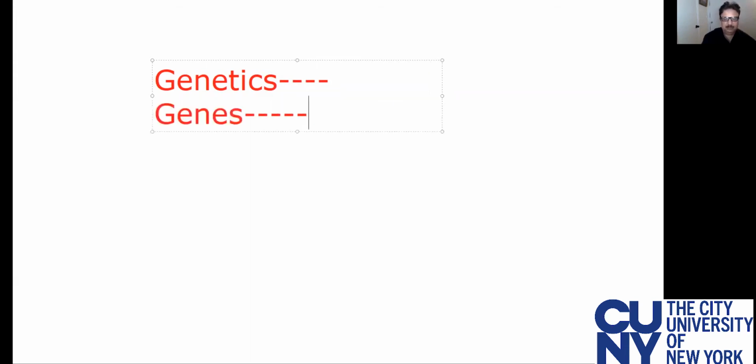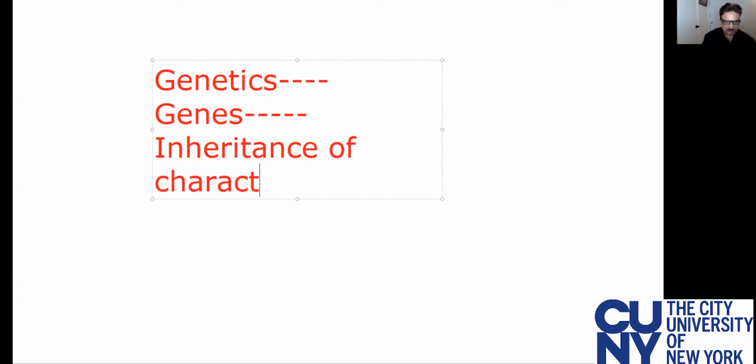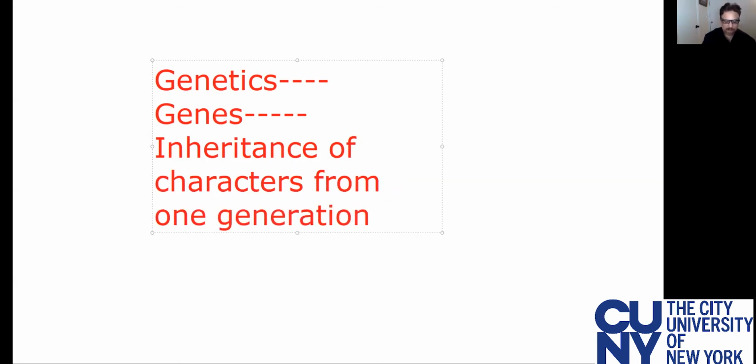The word genetics, of course, you can understand has to do with genes, but it's mainly related to inheritance of characters from one generation to the next.